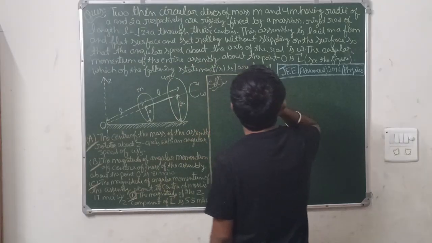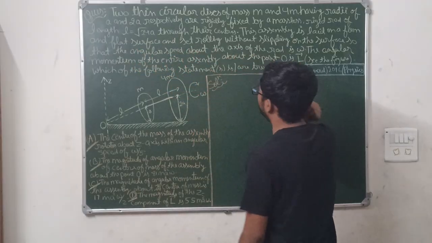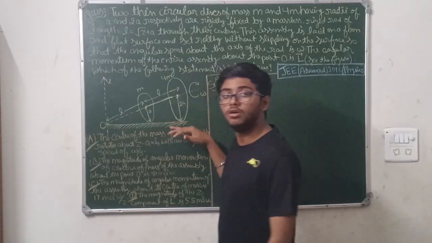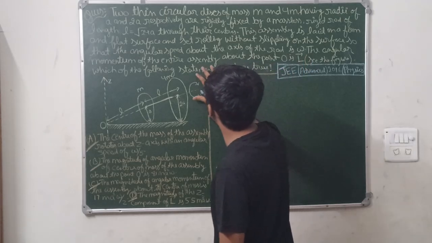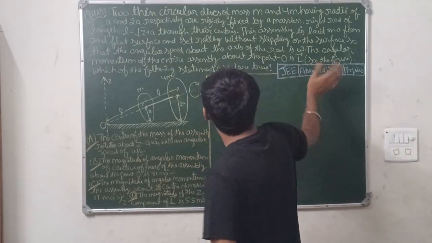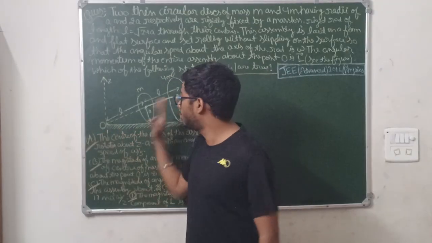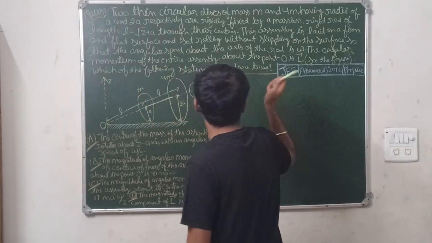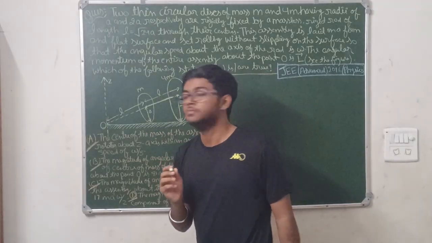Further it's saying this assembly is laid on a firm and flat surface and set rolling without slipping. So this system is laid down on a flat surface such that it can roll without slipping, about the axis of rotation, and the angular speed is omega. Now the angular momentum of the center of the assembly about point O is L. Then we need to find which of the following statements is or are true. These are the four options, and we need to tell which option is correct. So let us begin.